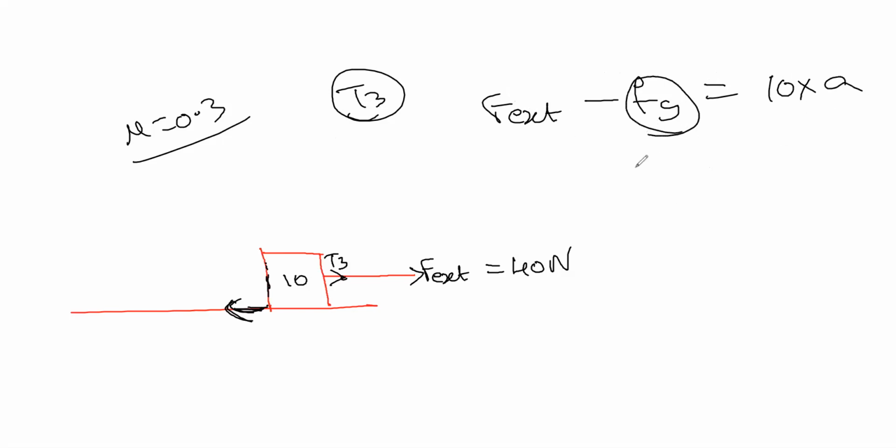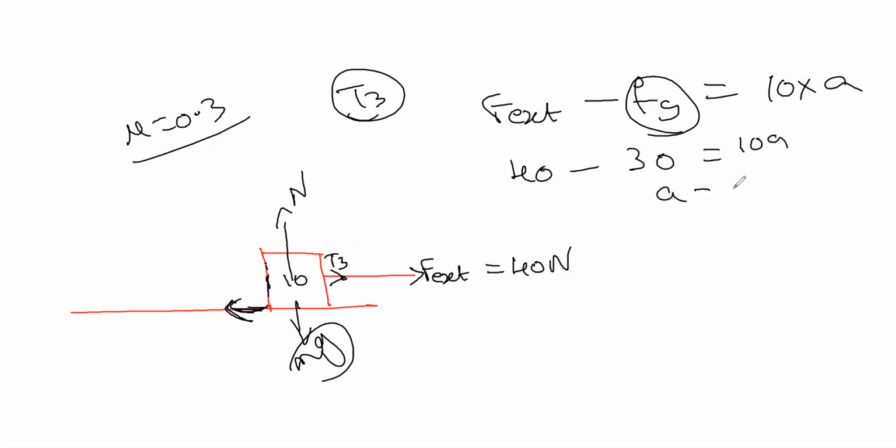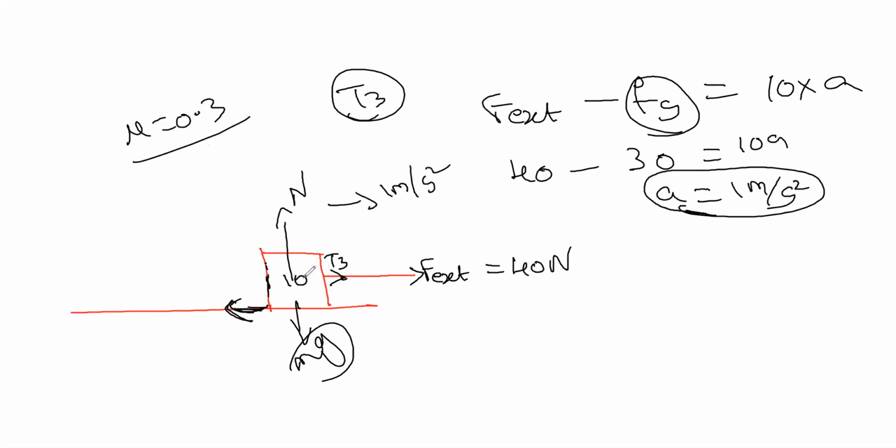We can calculate Fs, since N is equal to mg. So F external is 40 minus mu N, which is 0.3 times 100, equals 10 times a. So a will be 1 meter per second square. So it moves with an acceleration of 1 meter per second square.